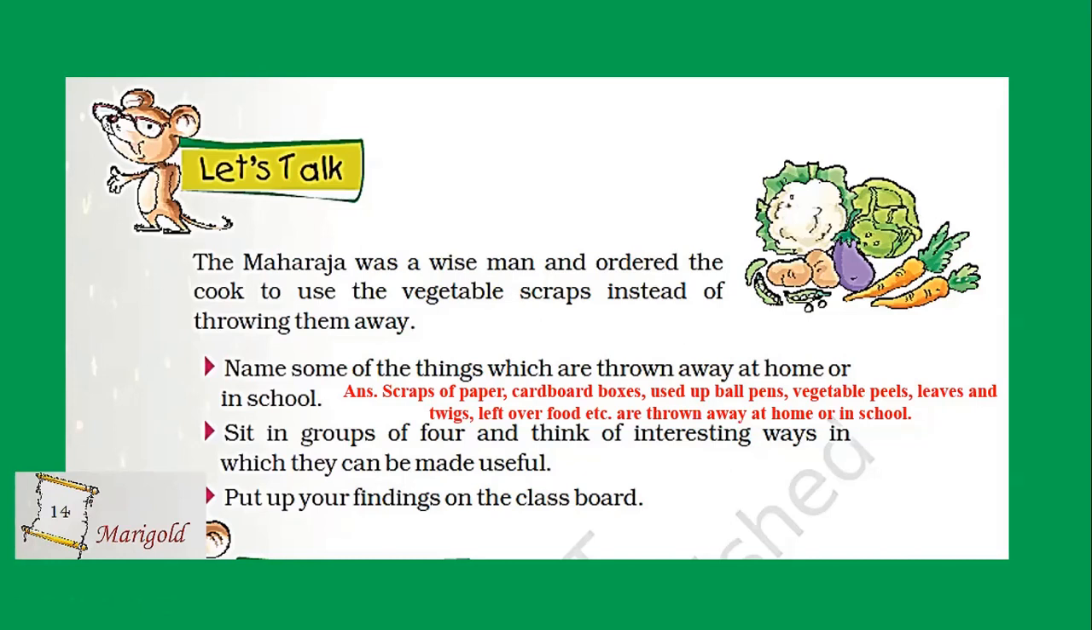Waste paper can be turned into paper mache to make different articles. Similarly, cardboard boxes can be used to make teaching models. Also, vegetable peels, leaves and twigs, and leftover food can be used to make compost. So these are ways in which we can transform waste into something useful.